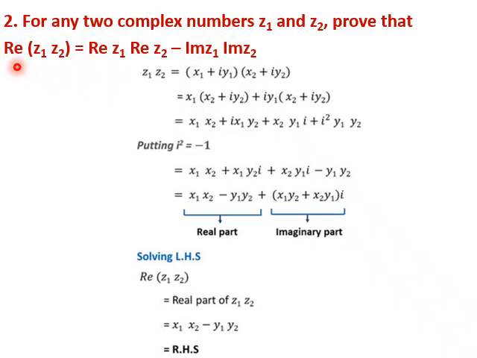We need to get the real part of z1 z2. So z1 z2 we already got as this expression. The real part is x1 x2 minus y1 y2. This is what we got in the RHS. Hence it is proved.